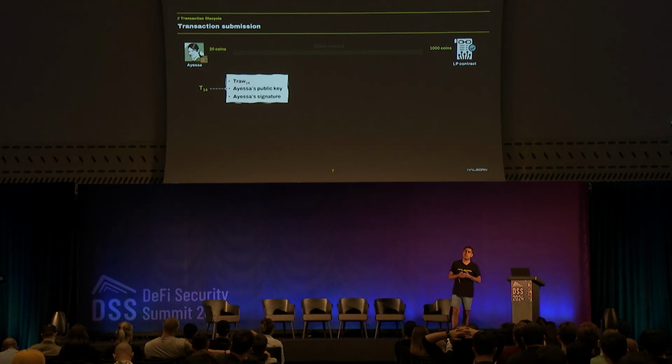Obviously, the signature is there so nobody can impersonate her. If we take a closer look at the raw data, we are going to see different fields like Ayesa's address, the payload, so basically what she wants to carry out, and some gas-related data, etc. And now, the client, I mean the wallet, sends the transaction to a full node.